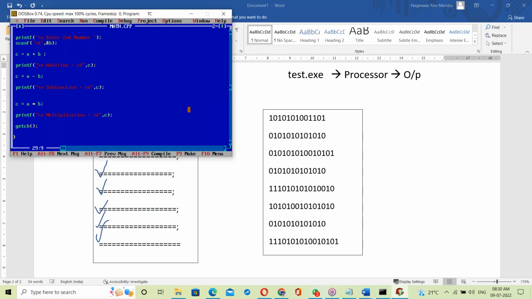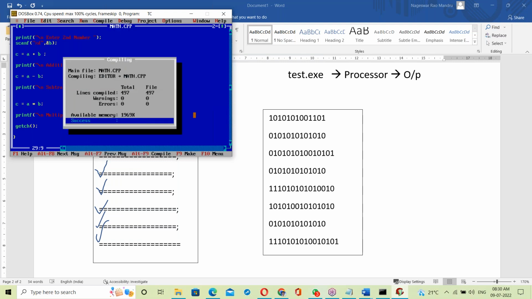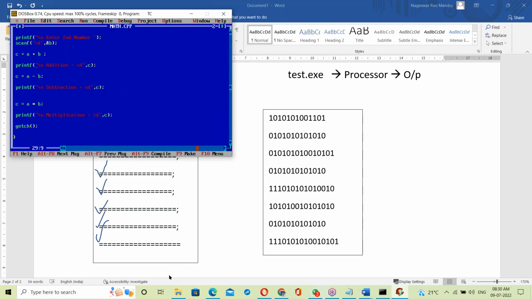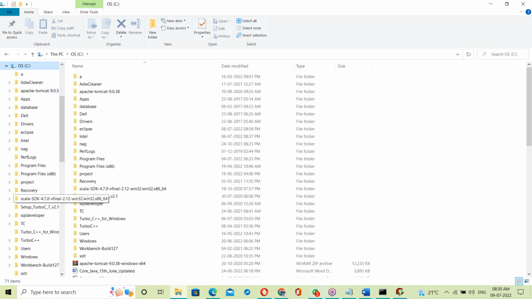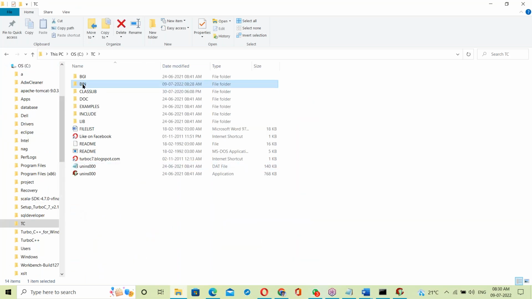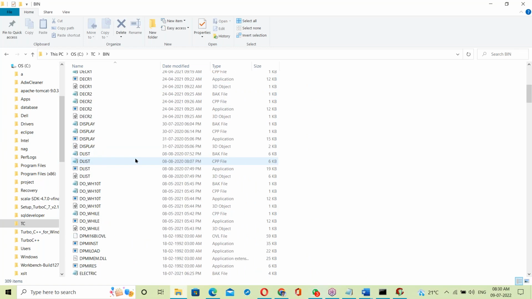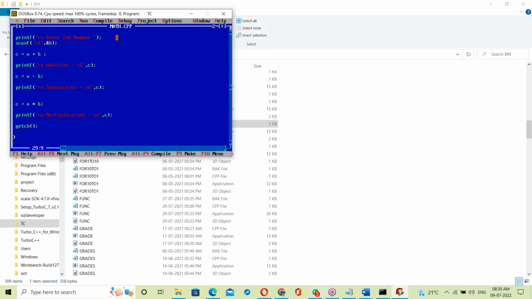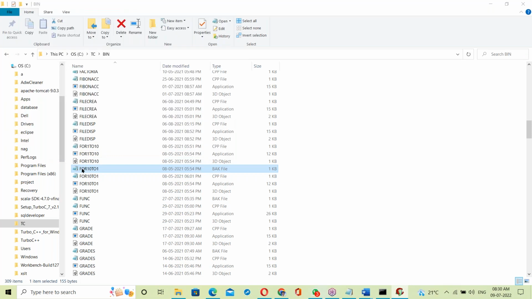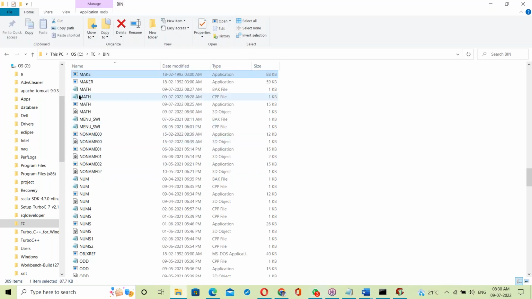Let me show that. See here. So the program compiled. Okay, fine. Let us see the backend of this program. Backend. C drive. Yes, Turbo C. The C software is installed in Turbo C, in the bin folder. Inside bin, all the programs are here. What is this program? Math.cpp. See this math.cpp.